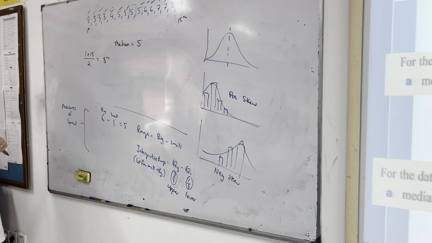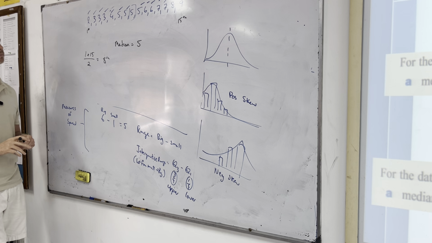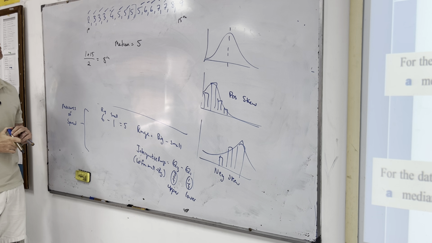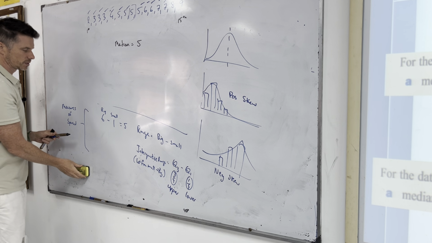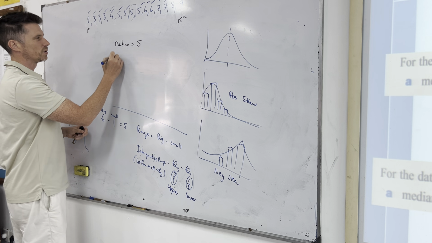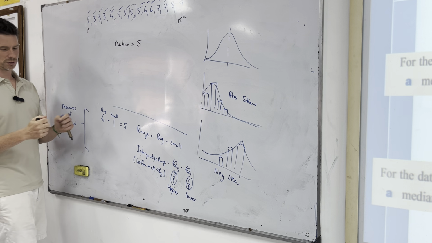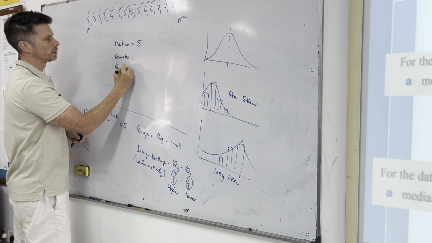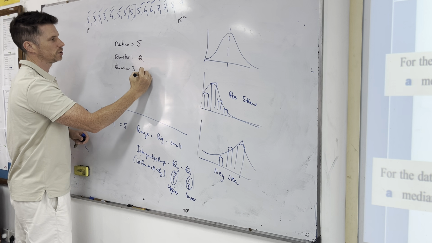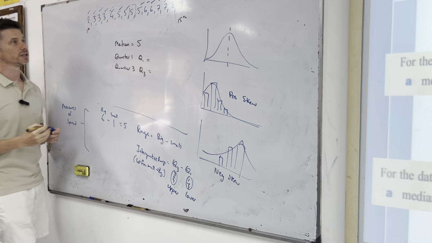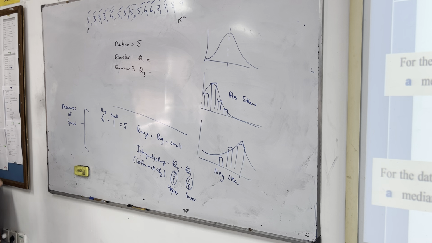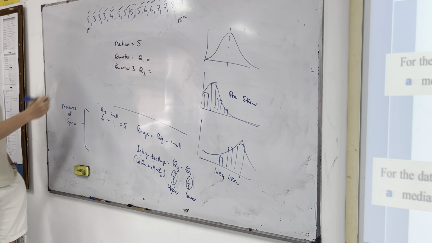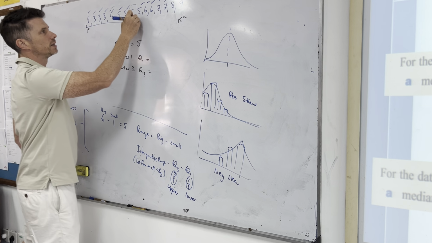Okay, what's going to be the 1/4 mark? 16 divided by 4 is like 3.75. Okay, so the median is definitely 5. We're looking for quarter 1, quarter 3, which is known as Q1, Q3. To find those, I need to get to the 1/4 mark of the data and the 3/4 mark of the data. So we have this set of data and this set of data.